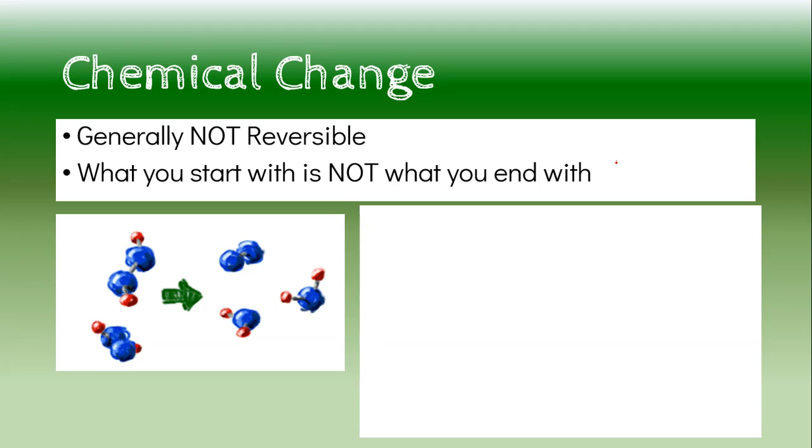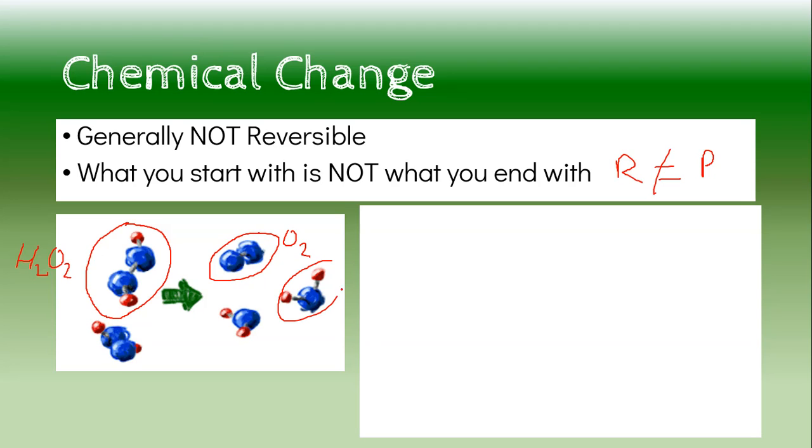I like to shorthand this as our reactant does not equal our product. So when I look over here, I'm going to give you a hint: this molecule is actually hydrogen peroxide, which is H2O2, and it is broken down into oxygen, and we see water here. It's broken down into two different things. Notice I start with these molecules, and it breaks out into two different molecules.